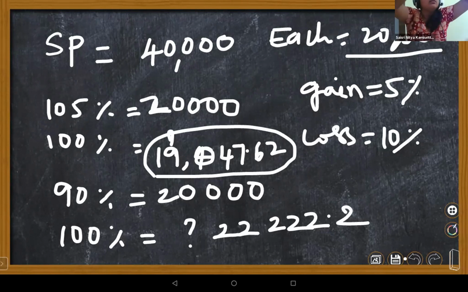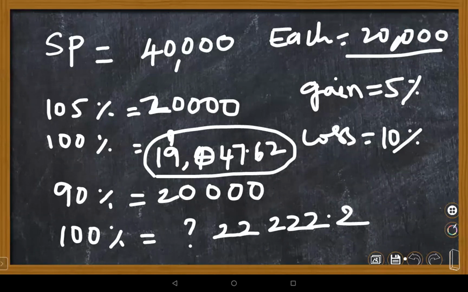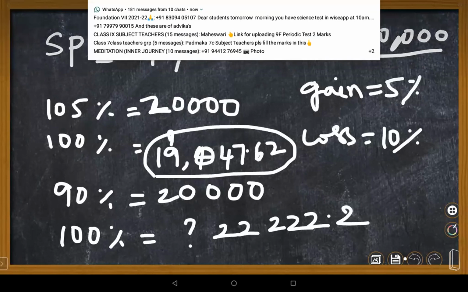Ma'am, 1 second, I'll just tell you the portion. Okay, please. Just send a message personally, children, because all the grade 7th students are writing their exams right now. They are sharing each and every question paper also. We are discussing every day. Most of the students scored full marks. I feel very happy. The other day, a 7th student told me, ma'am, I got 25 out of 25.